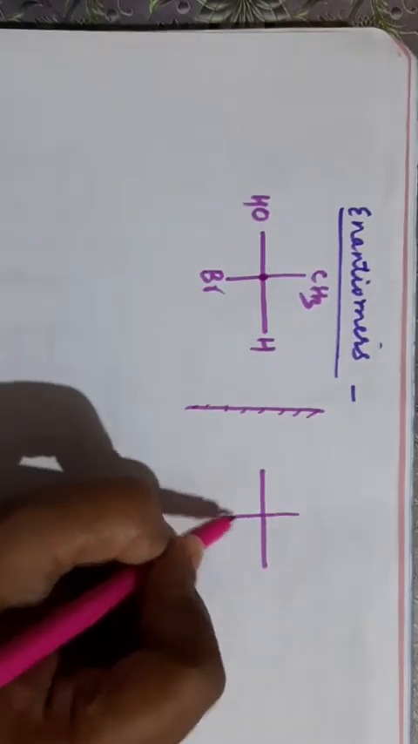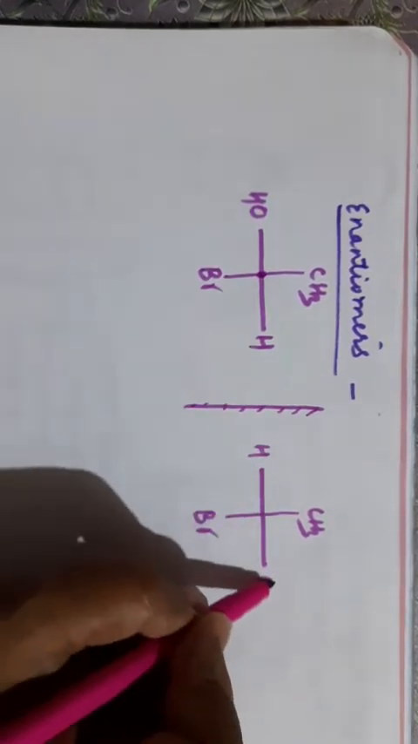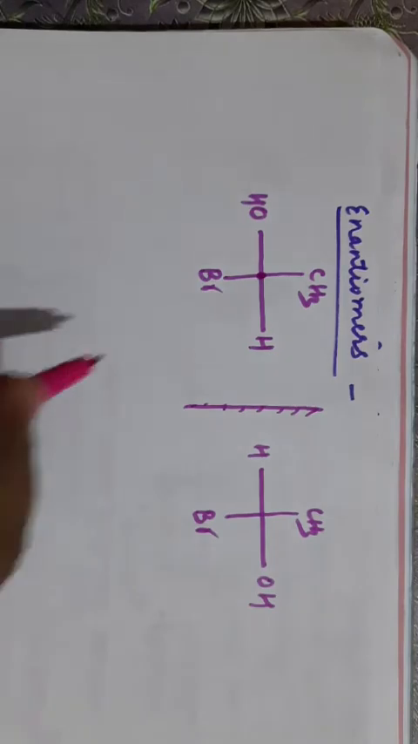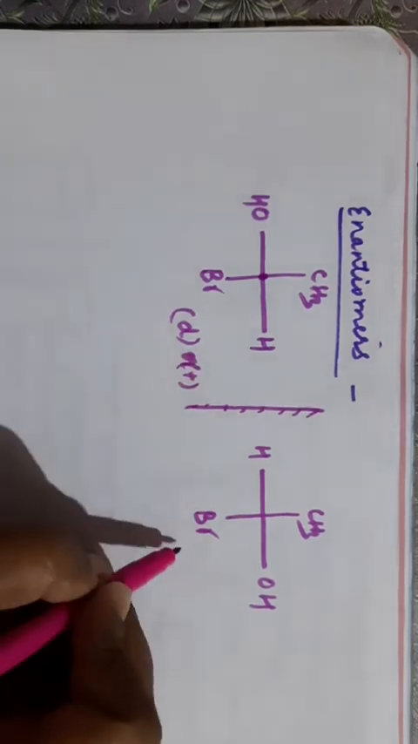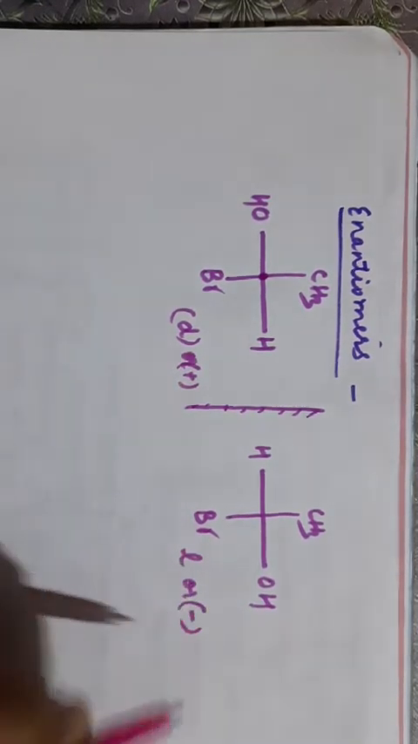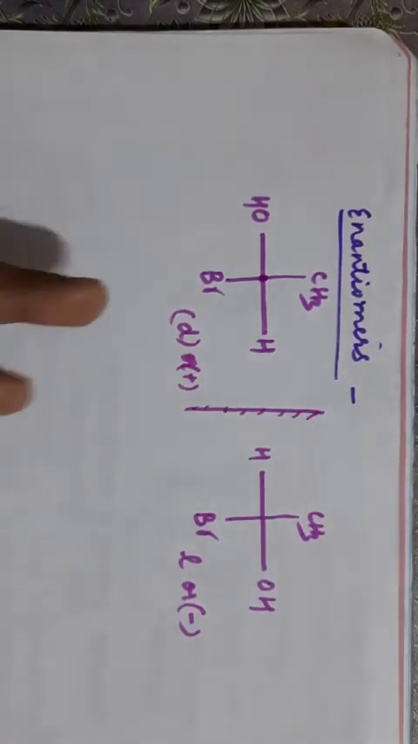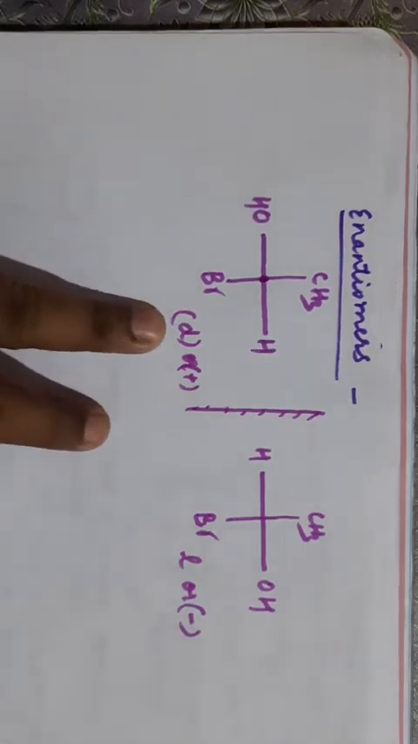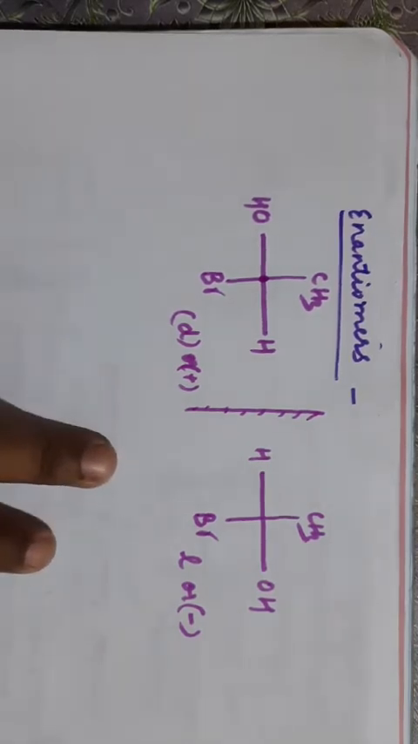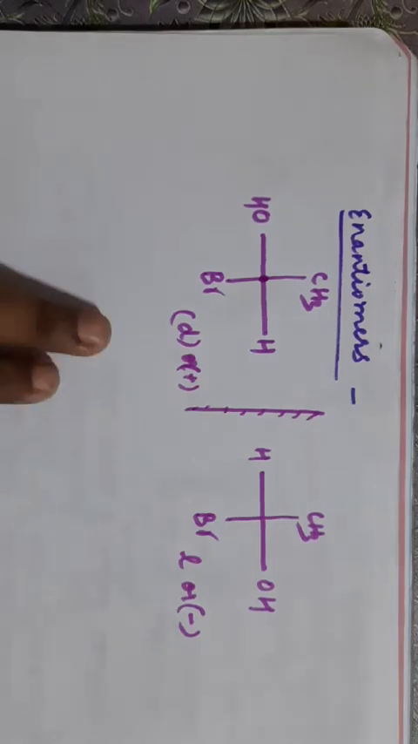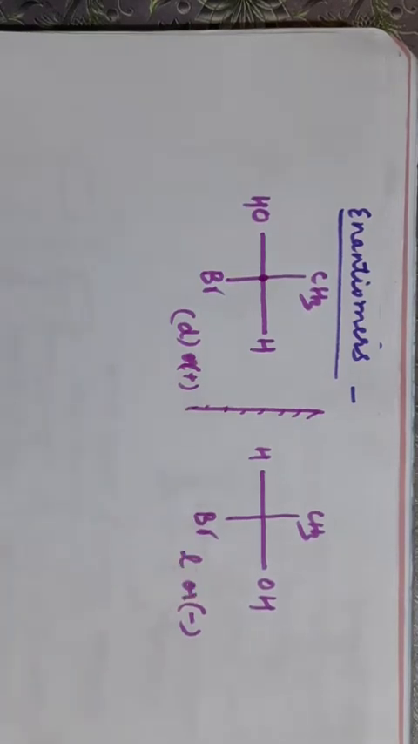it will look like this. CH3 at the top, Br at the bottom. This H will come this side in the mirror and OH this side. Clear? Now if this is dextrorotatory, then the other will be levorotatory, or represented by minus sign. Clear? So if two objects are mirror images of each other, they are optically active, and if one is dextro, another one will be levo. Such compounds which are non-superimposable mirror images of each other are known as enantiomers.